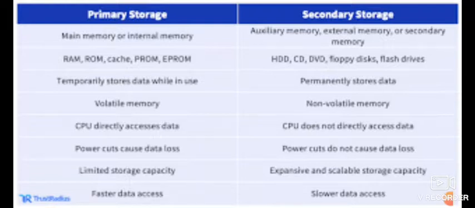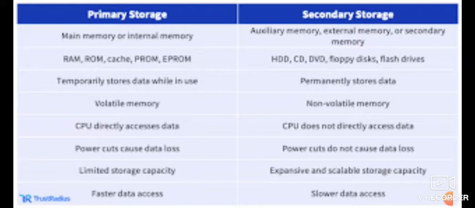The CPU directly accesses data from the primary memory, but the CPU is not able to access data directly from secondary memory. First it is copied to the primary memory, then the CPU can access that data. If power is cut, it can cause loss of data in the case of primary memory, but power cannot cause any loss of data that is stored in secondary memory.